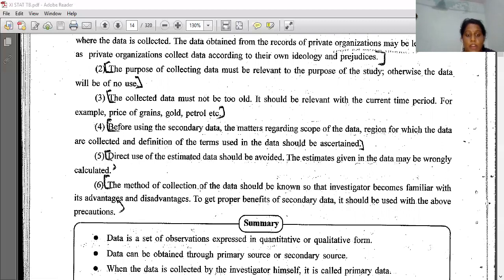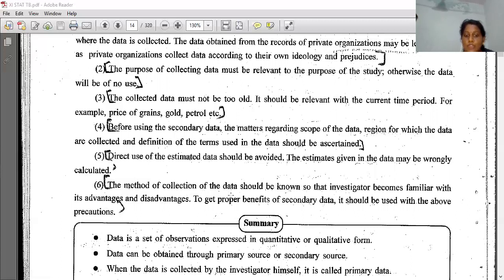Then, the method of collection of data. The method of collection of data should be known so that the investigator becomes familiar with its advantages and disadvantages. To get the proper benefit of the secondary data, it should be used with the above precautions. Right? This is our last point of this chapter. Okay, what was the last point?